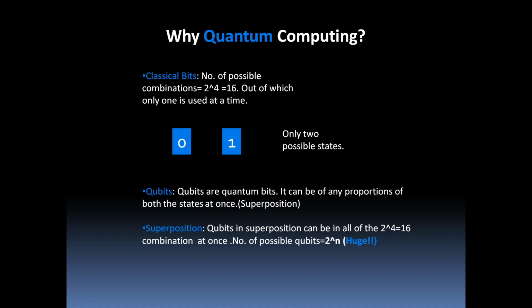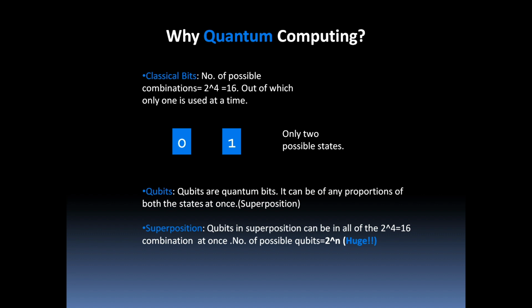As opposed to this idea, in quantum computing, we have qubits. Now, what are qubits? Qubits are the smallest entity of quantum. It's analogous to our binary bits 0 and 1. Qubits are basically quantum bits, but the beauty of these qubits is that they can be of any proportions of both the states at once. And this is where we introduce the concept of superposition, right?